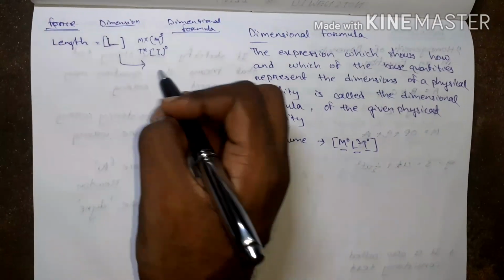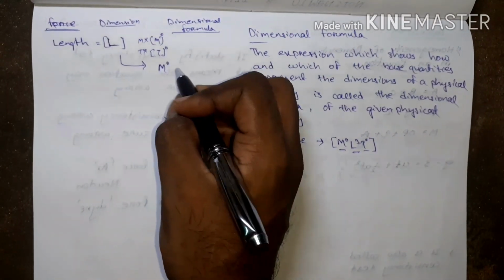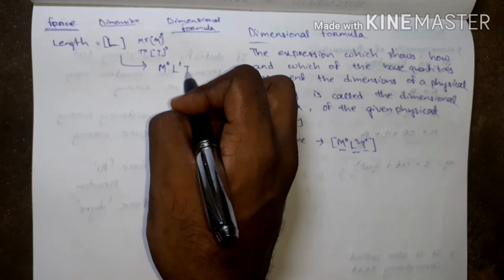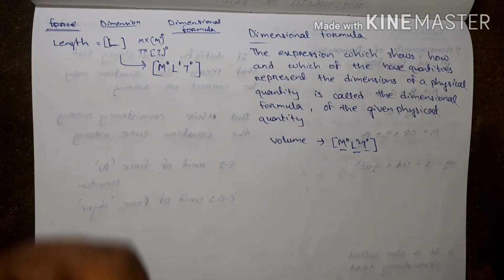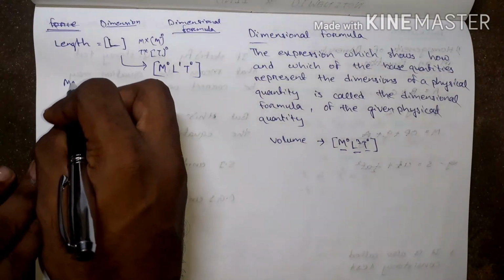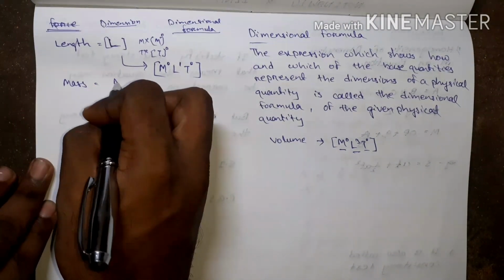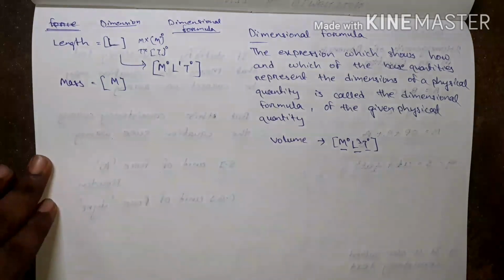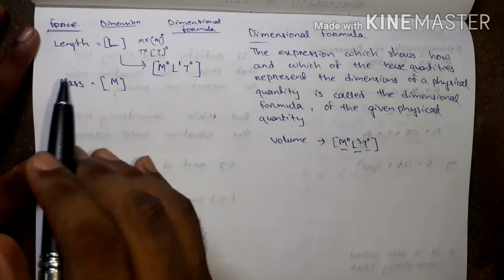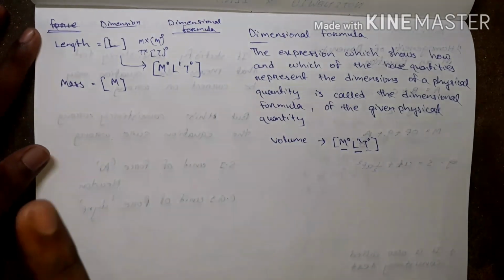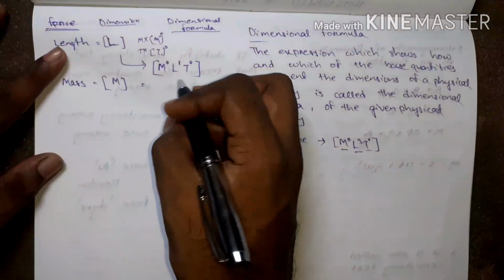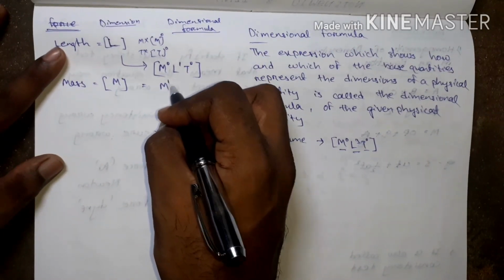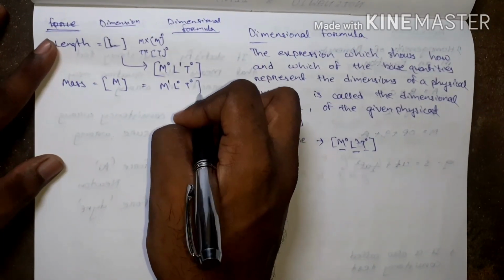So length is M0 L1 T0. Understand? Then go for mass. Dimension is M. Does it depend on length or time? No, it does not depend on length or time. It depends only on mass. That is M1 L0 T0.